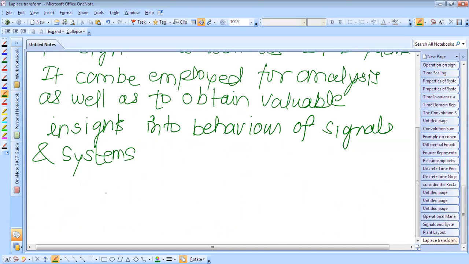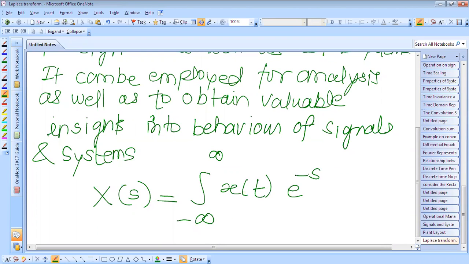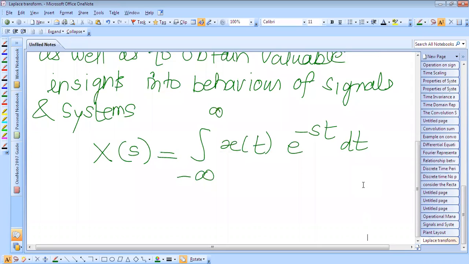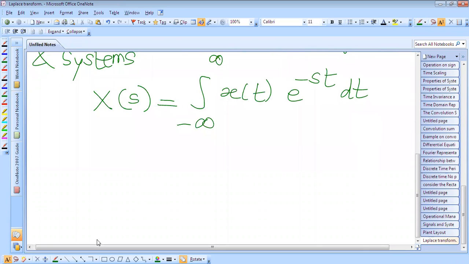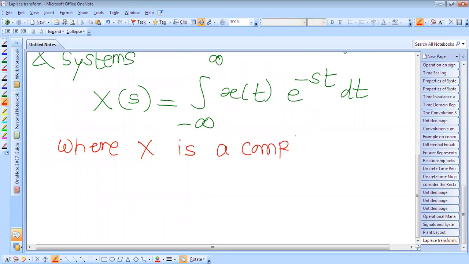Okay. So this is a very important mathematical tool. We can write that X of s is equal to the integration from minus infinity to infinity of x of t into e raised to power minus st into dt. Where s is a complex value, and s is equal to sigma plus j omega.